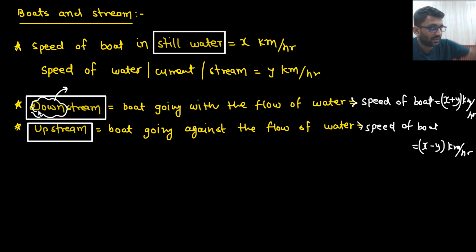The word down is coming. He is down, that means he needs support. So water will be supporting the boat. And if he is up, people will go against him, just like people are going against me. So if he is up, then people will go against him, right? So here what will happen? The boat is moving with the flow x, so water will oppose him. So x minus y kilometer per hour.